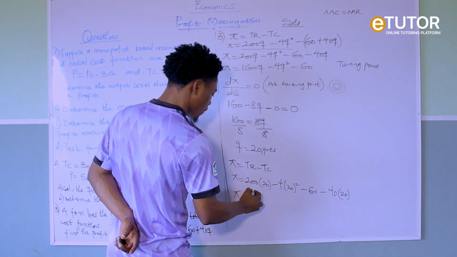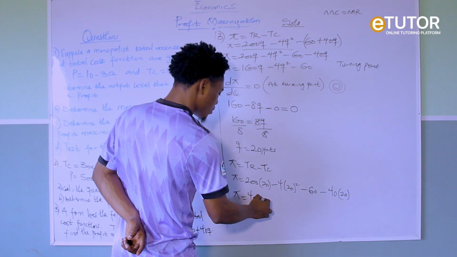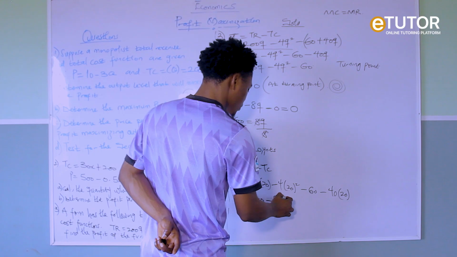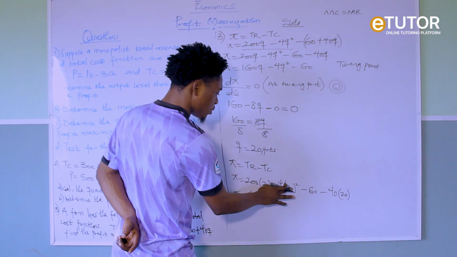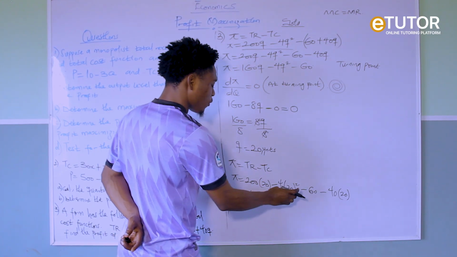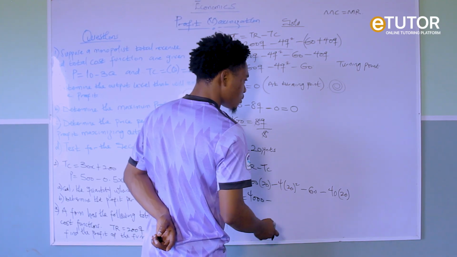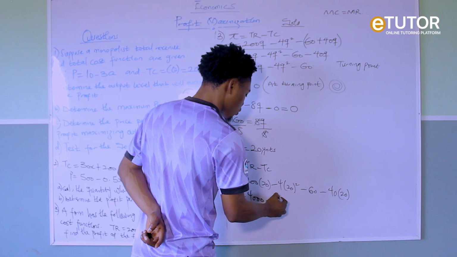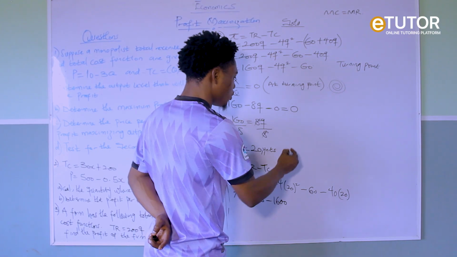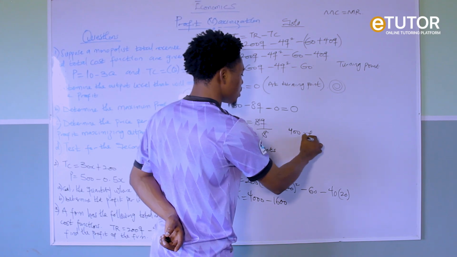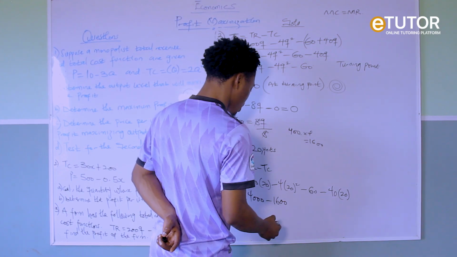2 times 2 is 4, so add the 3 zeros. Then minus 4 times 20 squared. The square of 20 is 400. So 400 times 4 is 1,600.